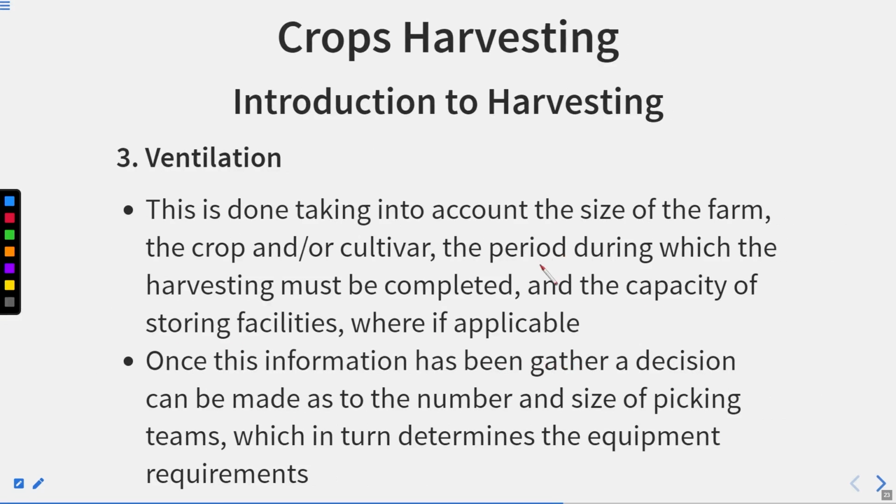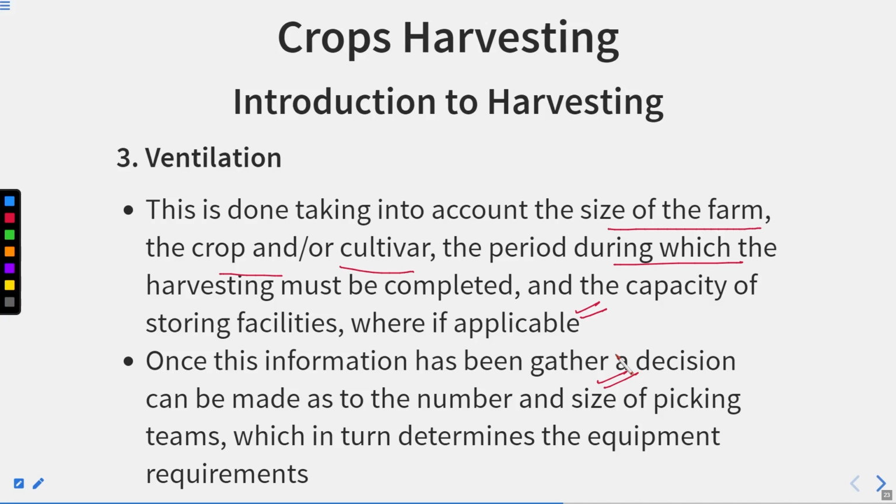This is done taking into account the size of the farm, the crop or the cultivar, the period during which the harvesting must be completed, and the capacity of the storing facilities where applicable. Once this information has been gathered, a decision can be made as to the number and size of picking teams. So this is very important, what type of team should be there for picking or harvesting, right?